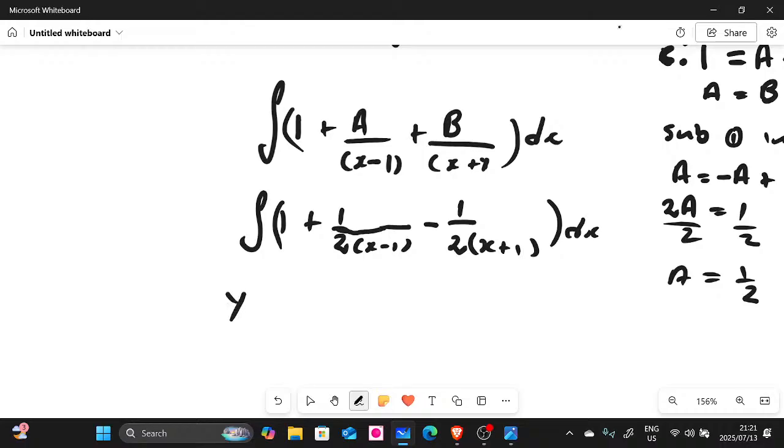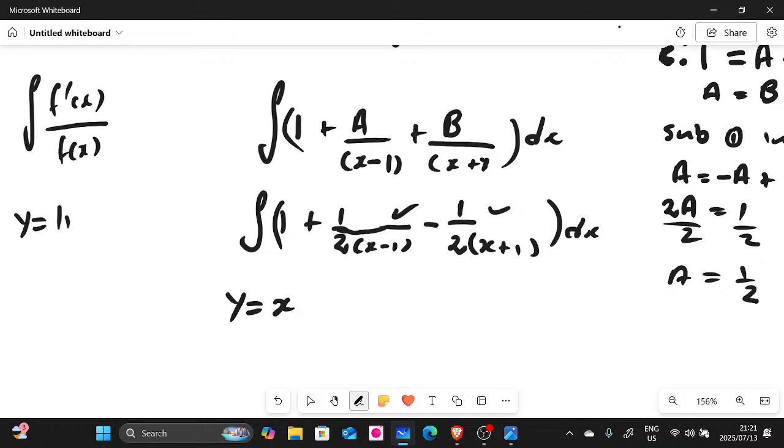So when we integrate them, this one is a constant. Remember, when you integrate the constant, this is going to give us x. Now, these two here are type 2. Remember, type 2 states that when you have f prime of x divided by f of x, your integral is going to be ln f of x plus c, right? So everything is fine here, guys. All you have to do there is take out these coefficients.